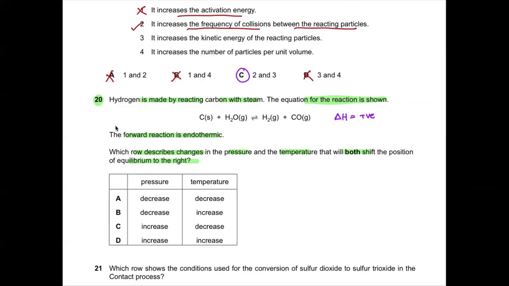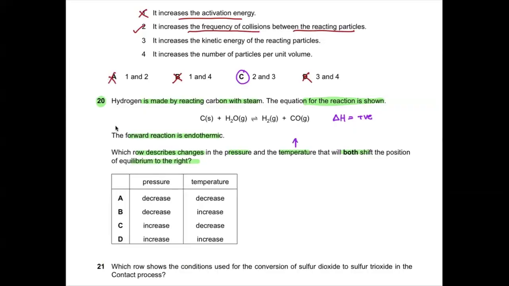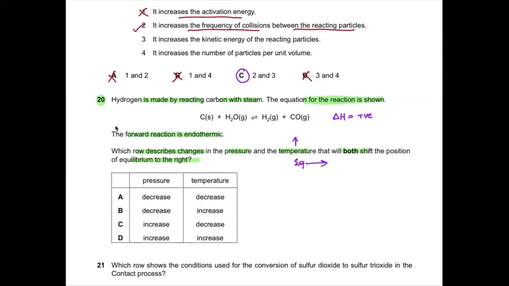So if the reaction is endothermic, it means I have to increase the temperature, and on increasing the temperature, the equilibrium shifts towards the right. And if we talk about pressure, over here we have 1 mole of gas, and over here we have 2 moles of gas. So to shift the equilibrium towards right, I need to lower the pressure, and as a result, the equilibrium shifts towards the right. Is this understandable?